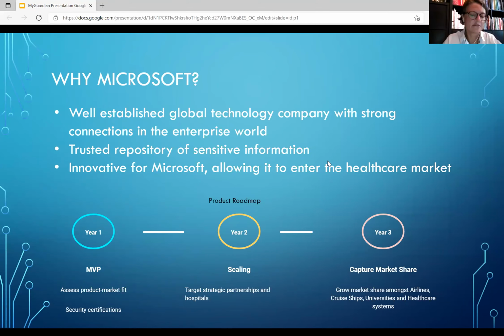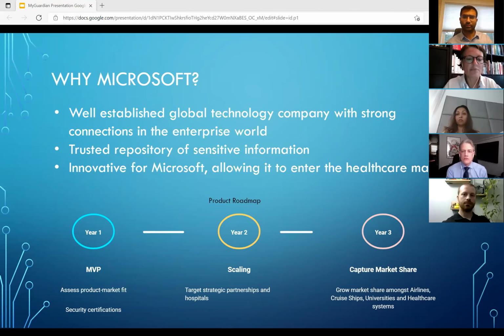So why Microsoft? MyGuardian is being pitched as an initiative within Microsoft. The intent for the MyGuardian brand is to become ubiquitous with electronic medical and personal preference advocacy, yet technologically agnostic and adoptable by anyone, regardless of their mobile device's operating system. MyGuardian will be marketed as being powered by Microsoft for several reasons.